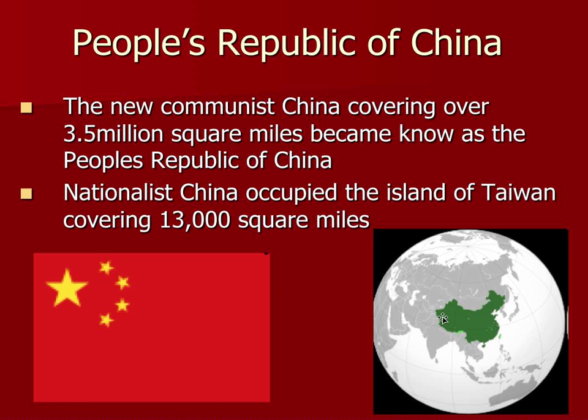So you have the creation of what is known as the People's Republic of China, and we call it the PRC today. It's 3.5 million square miles. It's huge. And here's Taiwan, this little island right there. So you have the two Chinas, the two China policy. You have the People's Republic of China, which is the big country, and Nationalist China, which is right here.